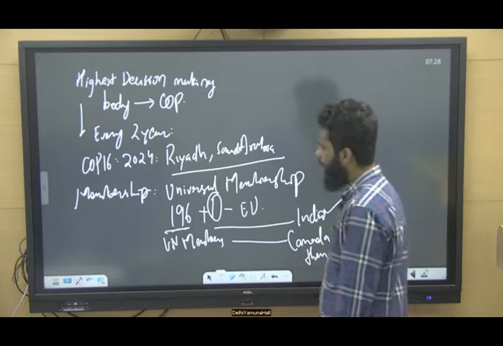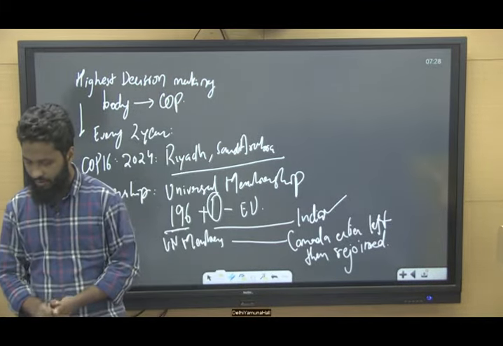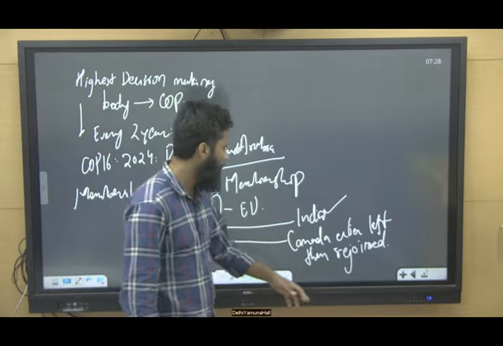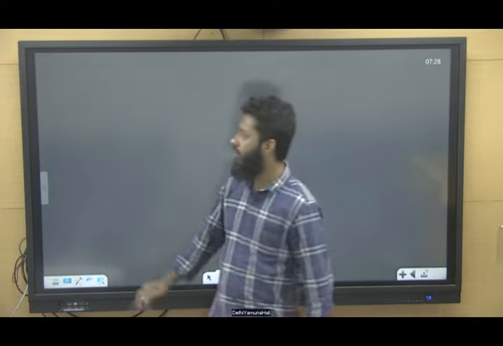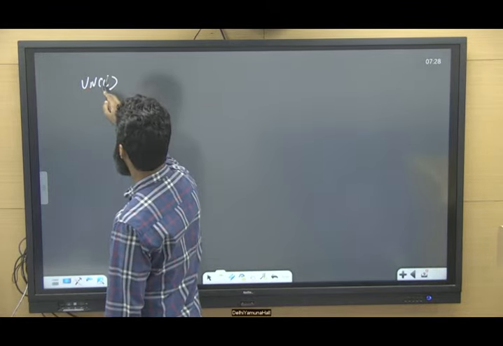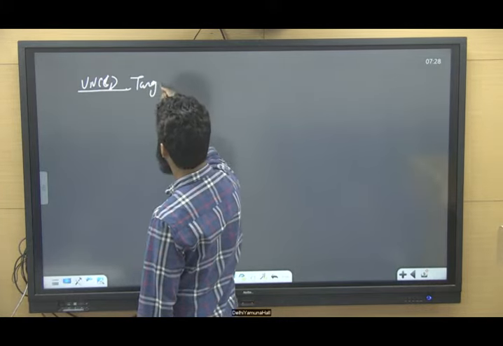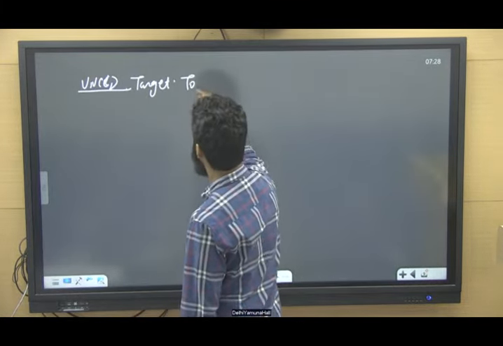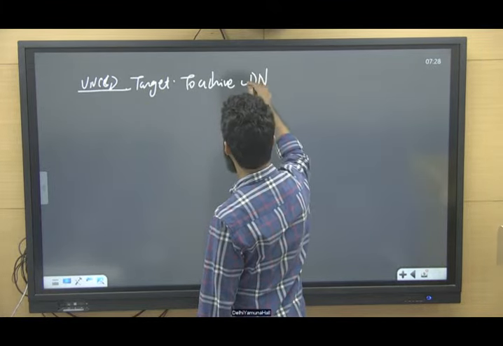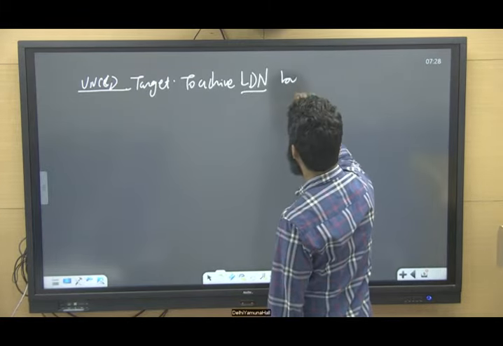Okay. So this is the United Nations Convention to Combat Desertification. About India, I already told you, right? And this UNCCD target is there. What is the target? The target is to achieve land degradation neutrality, LDN, land degradation neutrality by 2030.